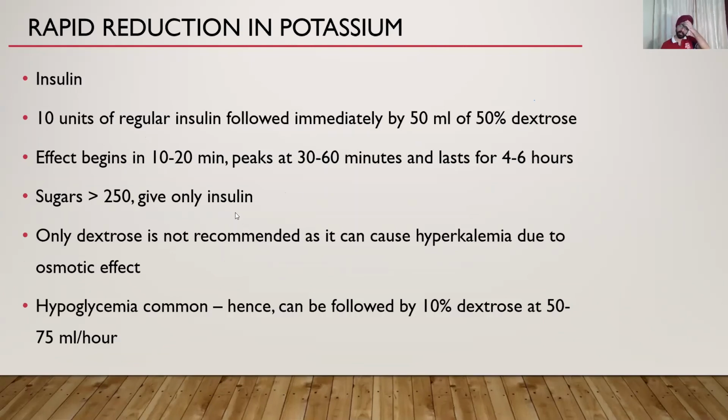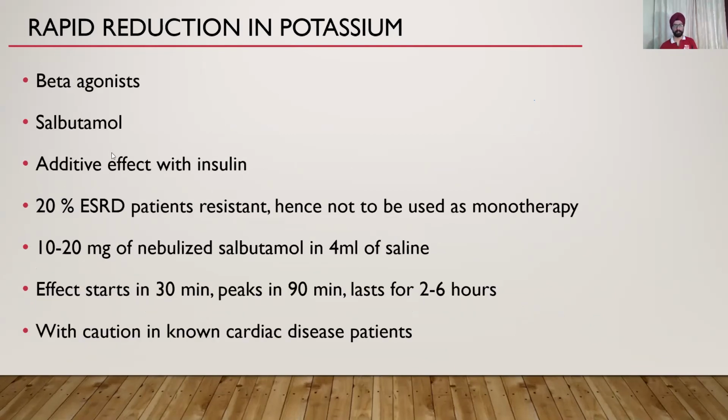If the sugars are high, you give only insulin. And only dextrose is not recommended, as I told you before. Yes, it might stimulate insulin, but highly concentrated dextrose can cause an increase in osmolality and then cause hyperkalemia by the mechanisms I already mentioned. Hypoglycemia after insulin is common, so you might have to top it up with some dose of dextrose or DNS after that.